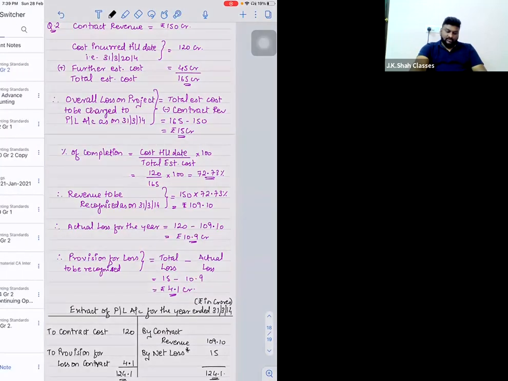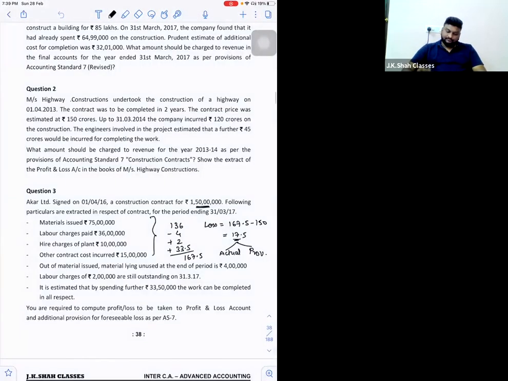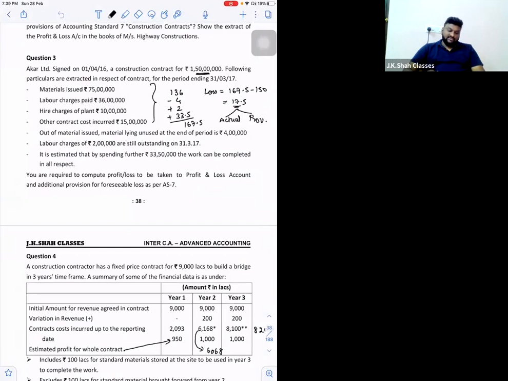Now we'll go for the next question number 3. This question number 3 is also similar to question number 2 only. So please focus on what it says. Aakar Limited signed on 1st April 2016 a construction contract for 1 crore 50 lakh rupees. Following particulars are extracted in respect of the contract for the period ended 31st March 2017.